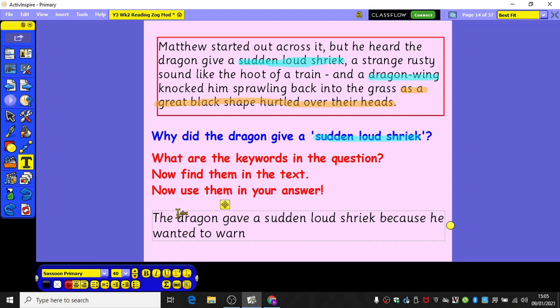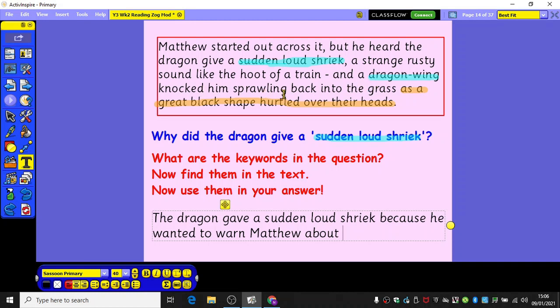Now Matthew is walking across something, and it started out across it. The dragon shrieked and knocked him back into the grass. So when somebody is doing a quick, loud, sudden shriek, it's a shout, isn't it? It's a shriek, it's a scream. Then that's normally a bit of a warning, isn't it? A scream. So the dragon gave a loud, sudden shriek because he wanted to warn Matthew about what was coming.